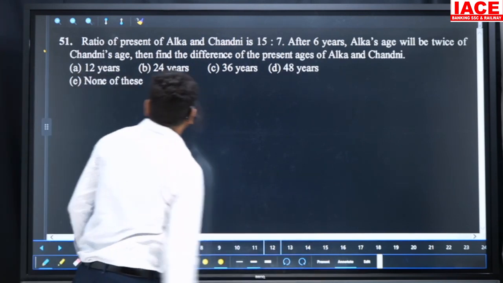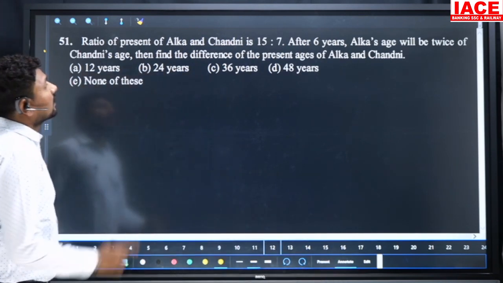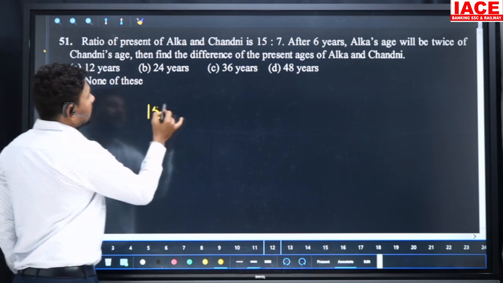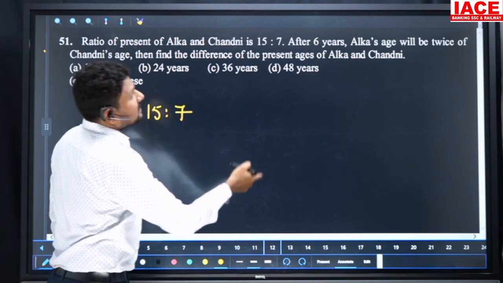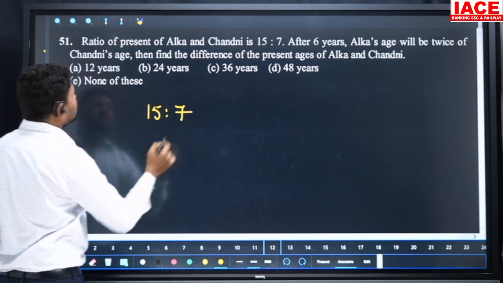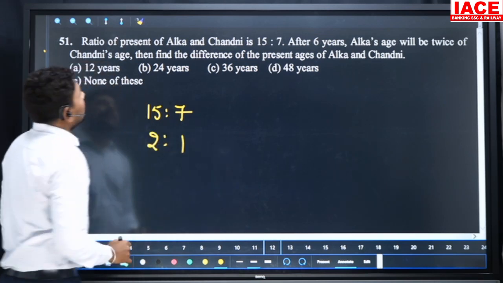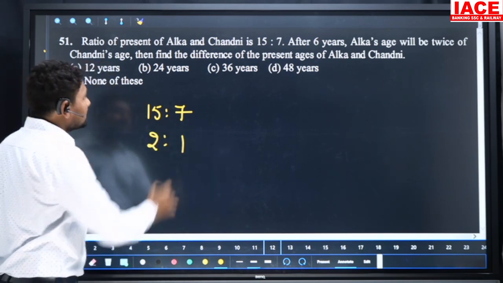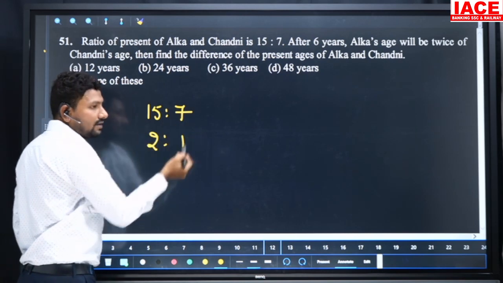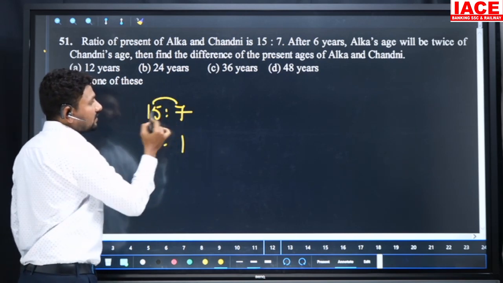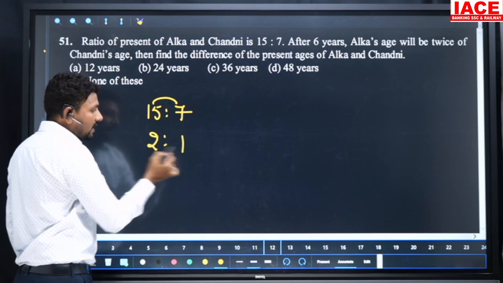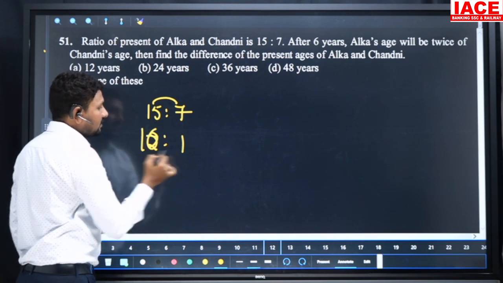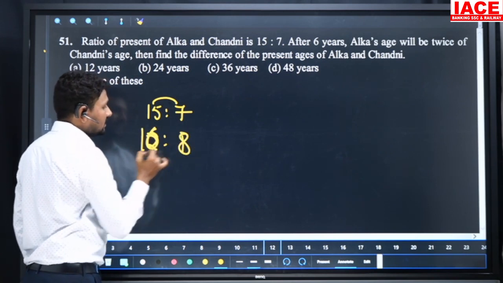Next question. Here the present ratio of Alka and Chandni's ages is 15 is to 7. After 6 years, Alka's age will be twice Chandni's age, 2 is to 1. Then find the difference of the ages. This is 6 years after, but observe the difference is the same. 15 to 7 difference is 8. 8 can be multiplied to 2 is to 1, it is becoming 16 and 8.